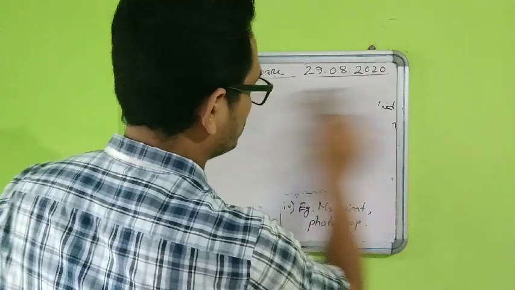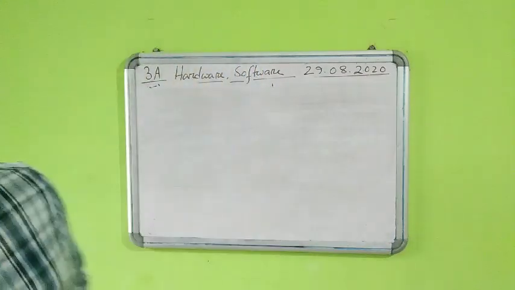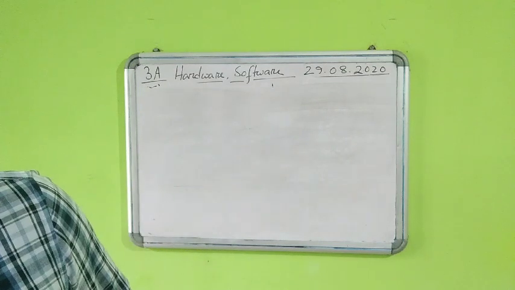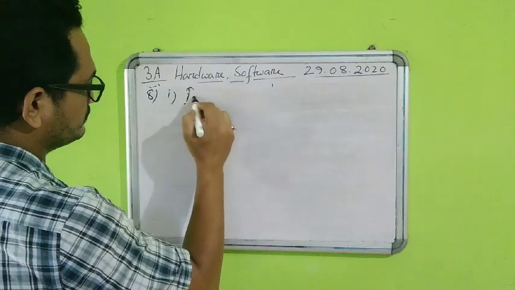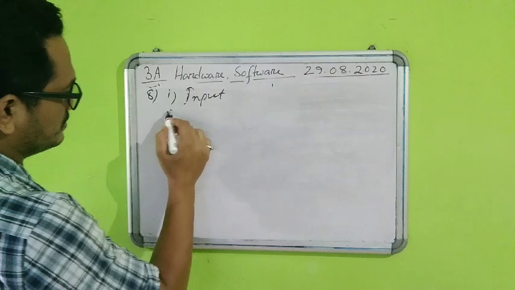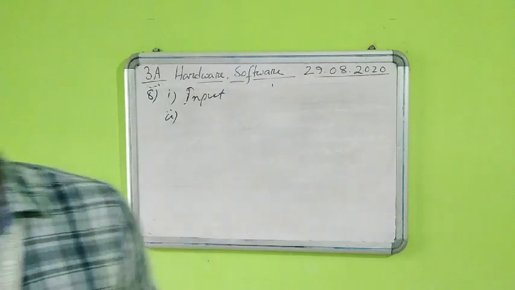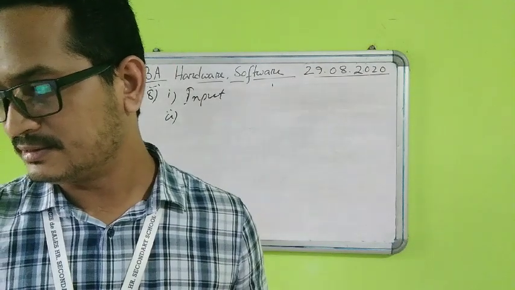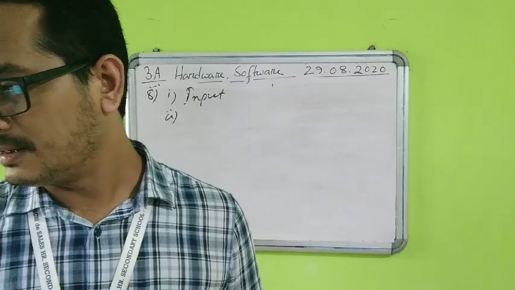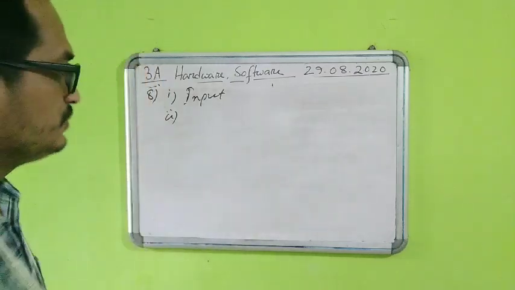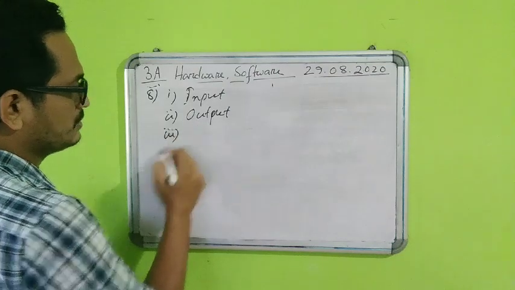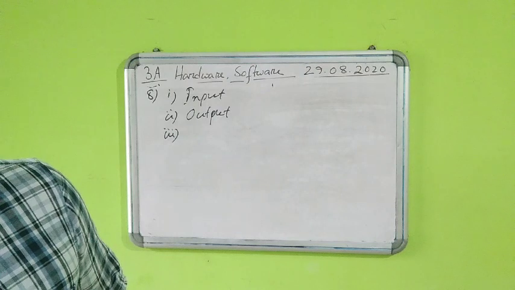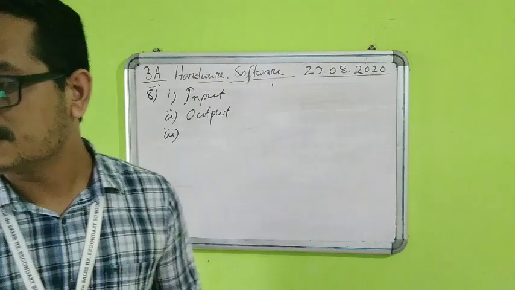Question number 8. Number 1 is input. Number 2, if you see, a monitor is given, then speakers are there, printer is there. So these are all output. Number 3, if you see, pen drive is there, disk is there. So these are all storage.